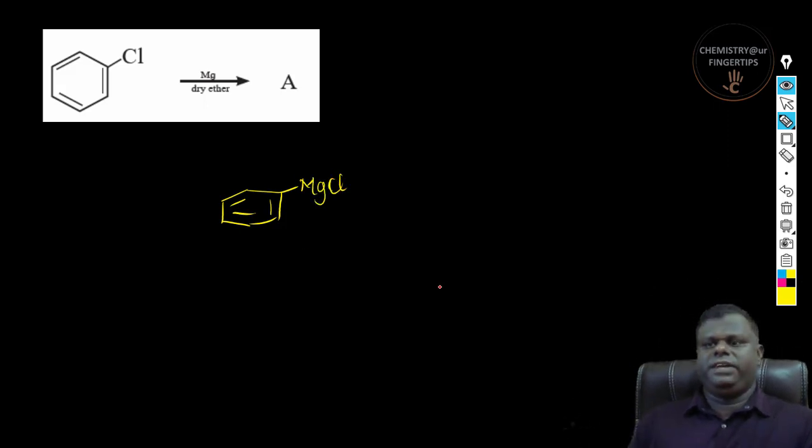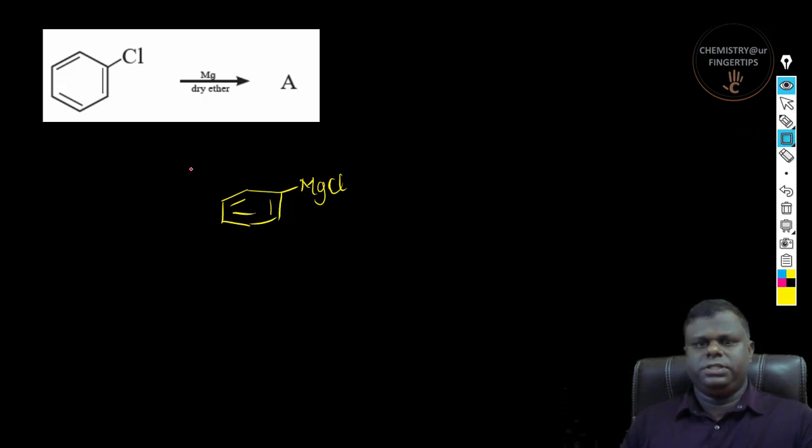Now this is simple Grignard addition. Now that anybody could do it, so you are going to get MgCl, right? Very simple Grignard reagent. So I'm just going to put this in a block. This is nothing but your A compound.